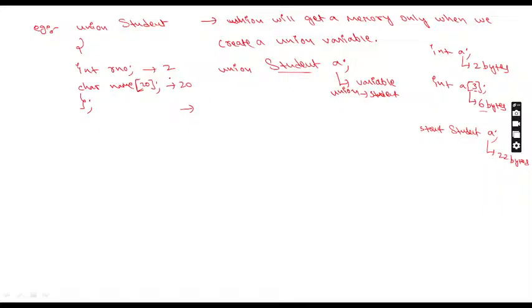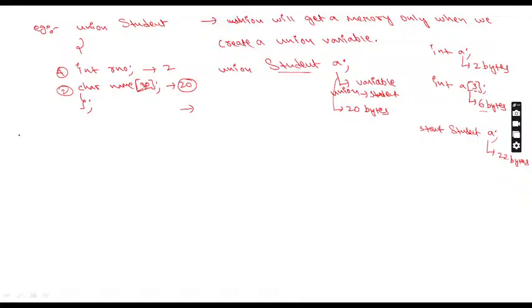Here in the structure you need to add, but when you go to the union, in union, which member? How many members are there here? This is the first member and this is the second member. Which member has more size here? Name. So what is the size here? 20. Now this A variable size is 20 bytes. For this example it is 20. If I write 30 here, it will become 30. Clear, everyone? So we should not always say 20 bytes here. It depends on the example, on the number you have written here. That is nothing but the size here.